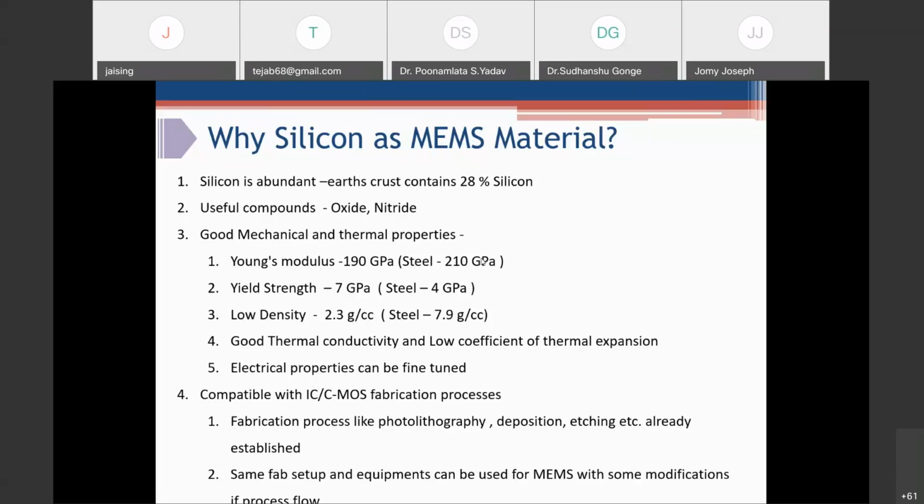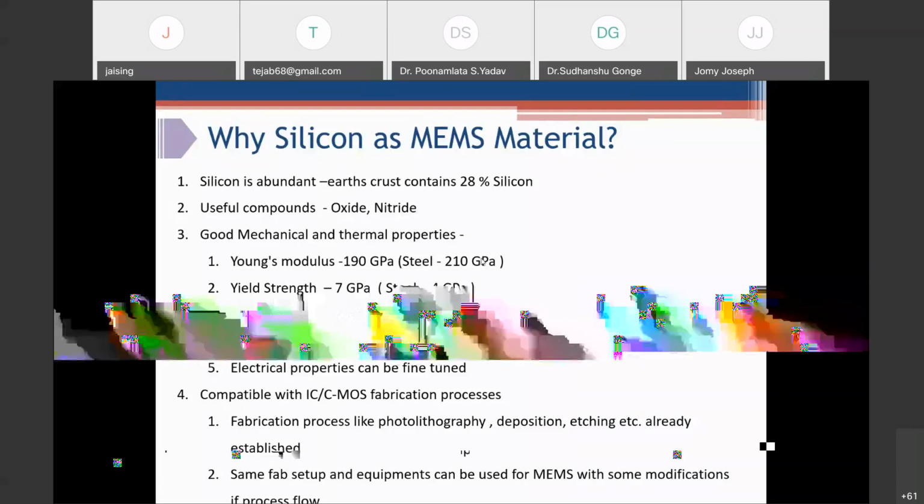Certain modifications are definitely required, because as it is, you cannot use the same fab which has been fine-tuned for making CMOS devices to make MEMS devices. So there have to be some process alterations.